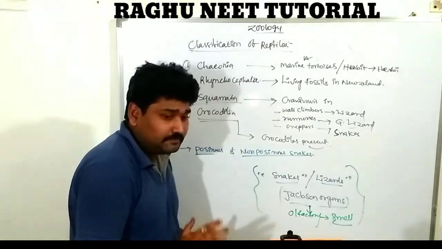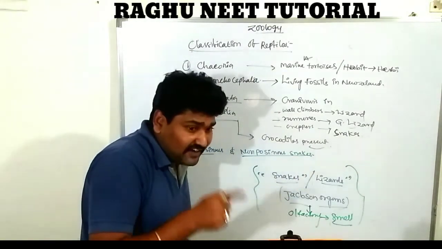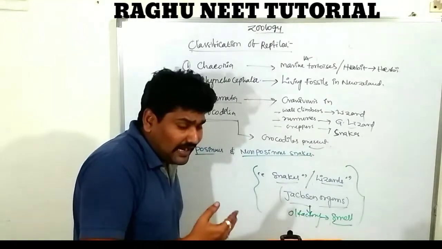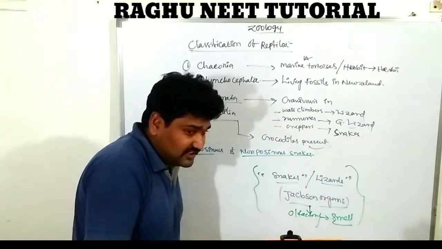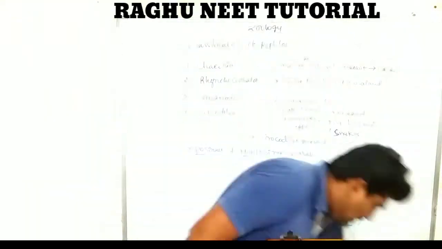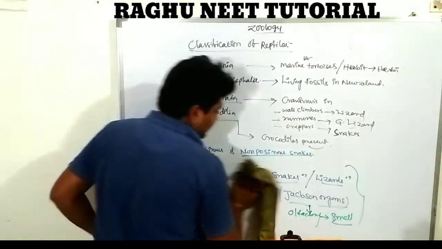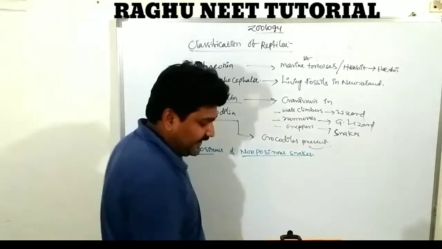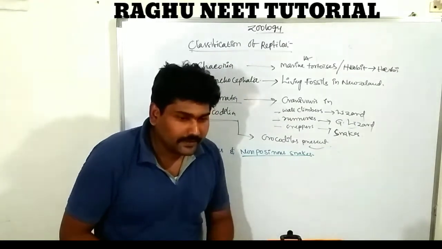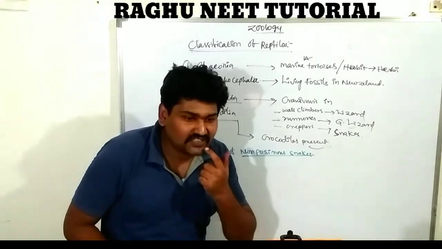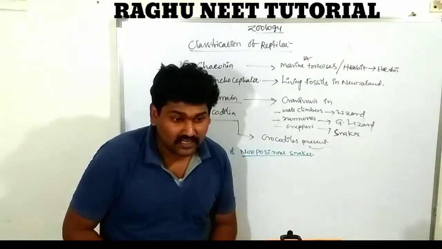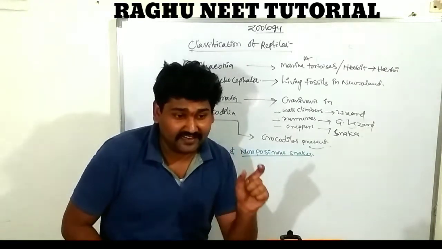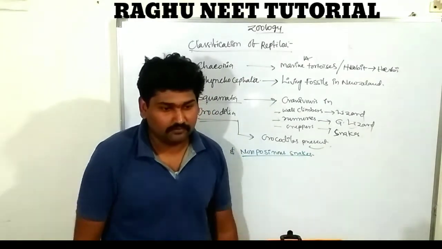Before that, we discuss how the snakes get poisonous glands. Very, very important character. In snakes, the salivary glands in the buccal cavity are modified and converted into poisonous glands.